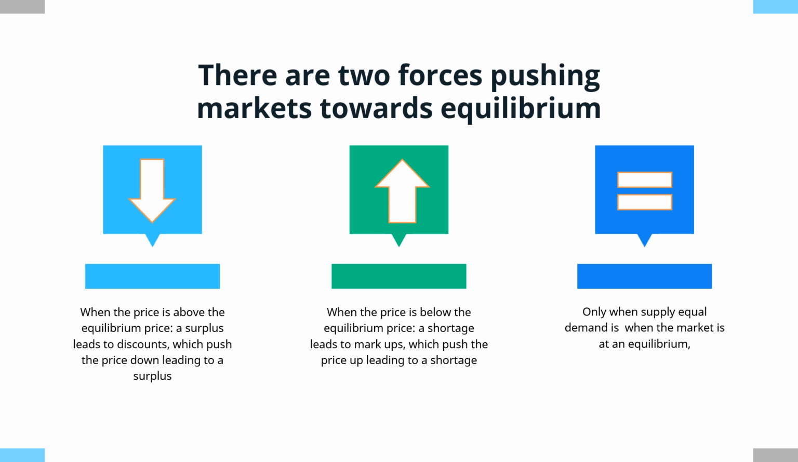There are two forces pushing markets towards an equilibrium. When the price is above the equilibrium price, a surplus leads to discounts, which push the price down, leading to a surplus. When the price is below the equilibrium price, a shortage leads to markups, which push the price up, leading to a shortage. Only when supply equals demand is the market at an equilibrium.